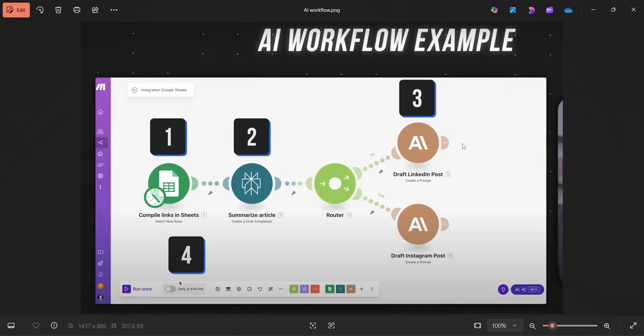Let's say we need a particular format or style, in a professional manner. So we are just getting the information here. We are just getting the LinkedIn post, but we are not verifying it. We are not checking whether we got a proper output or a proper summarized article. So who is doing that? Basically, a human has to work on this, to approve whether this article is good enough for posting or not.